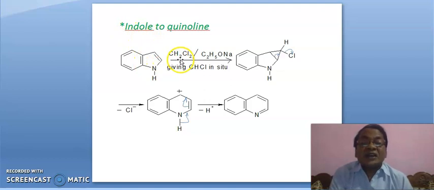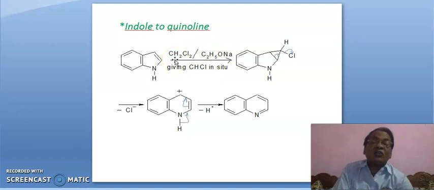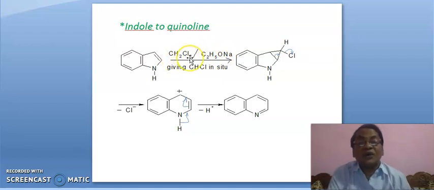When it is heated with methylene dichloride and sodium ethoxide, which is a strong base, the ethoxide ion will abstract one hydrogen, and one hydrogen remains there with this carbon, and it gives chlorohydrocarbene. From this, these two react together, giving chlorocarbene. Chlorocarbene you can say only.